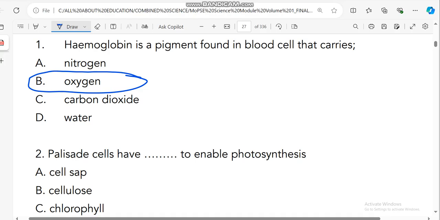Do you know that hemoglobin is what gives blood its color? It does not only carry oxygen, it also mixes with oxygen to form what is called oxyhemoglobin. So be careful with this question. Let's go to the next question.